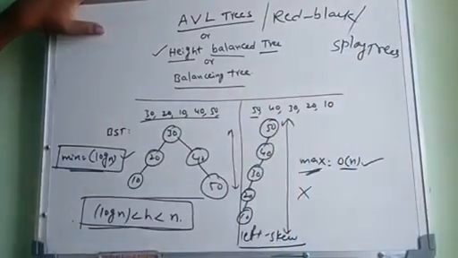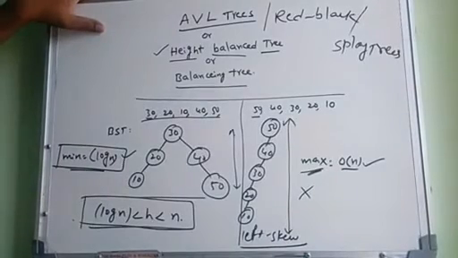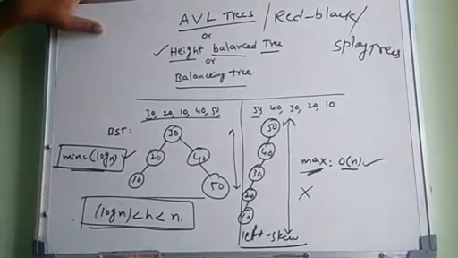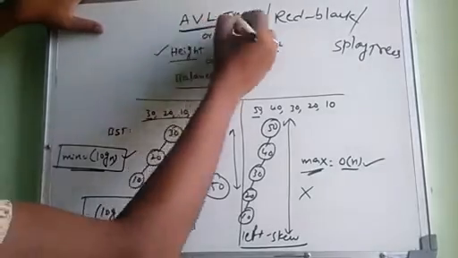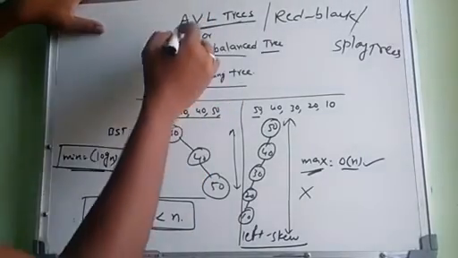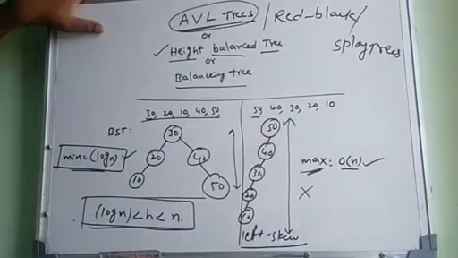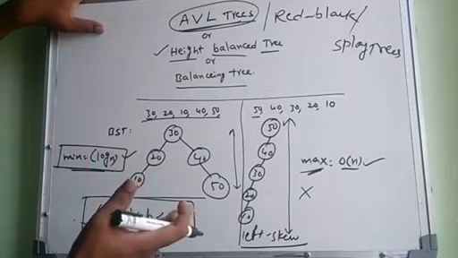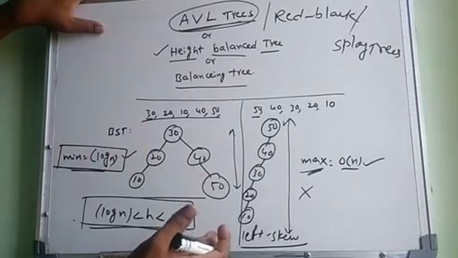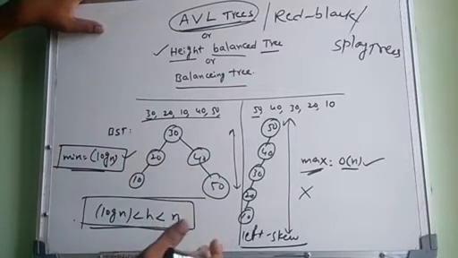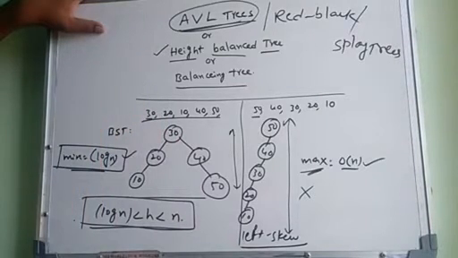But the syllabus only discusses AVL trees. AVL trees play a very important role because they have many advantages over binary search trees. I think you understood the problems in binary search trees. These problems are overcome by AVL trees. So now we will go for AVL trees.